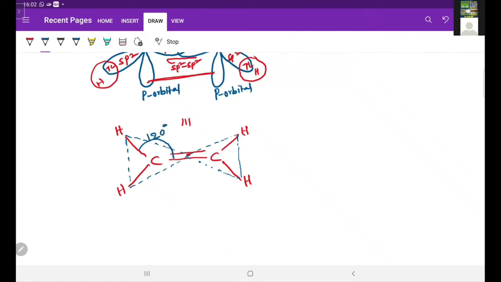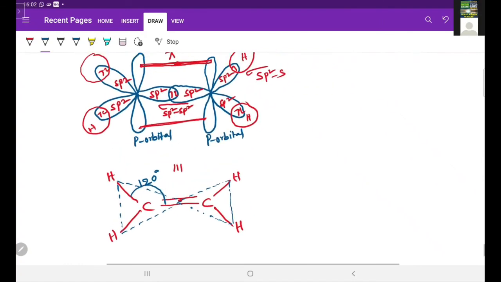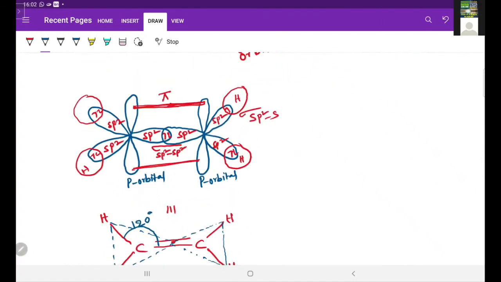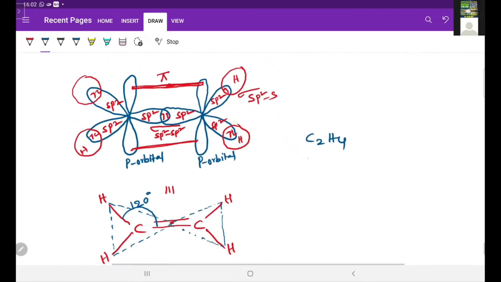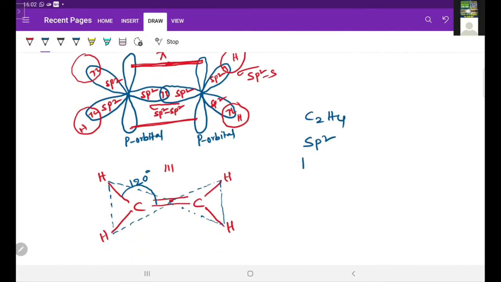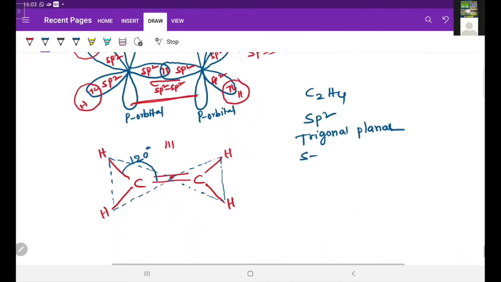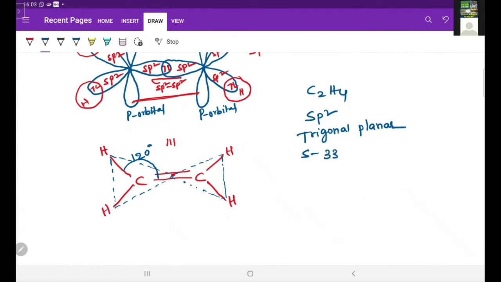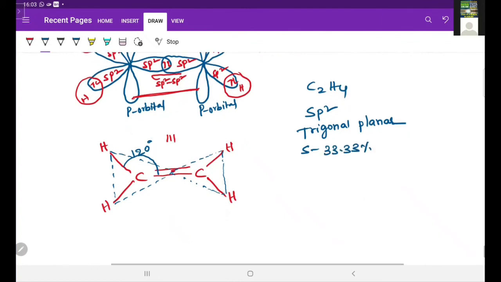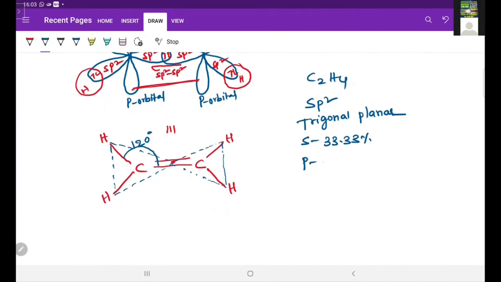So now what are the characteristics of this C2H4 molecule? I will see. The molecule is C2H4. Hybridization is sp2. Geometry is trigonal planar. And S character is 33.33%. P character is 66.66%.